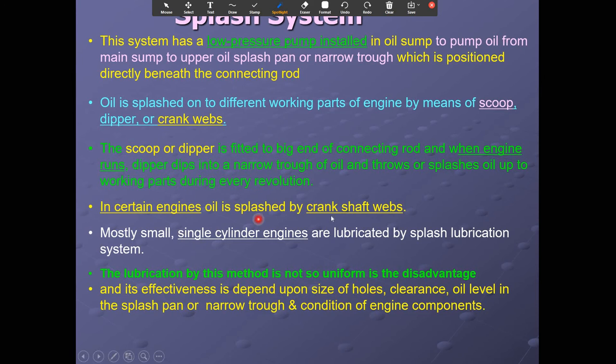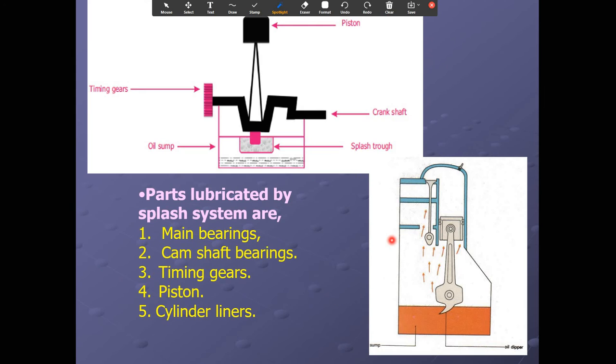In certain engines, oil is splashed by crankshaft webs, and mostly small single cylinder engines are lubricated by the splash lubrication system. The disadvantage is that lubrication by this method is not uniform, and its effectiveness depends upon the size of the hole, clearance, oil level in the splash pan or narrow trough, and condition of the engine components.